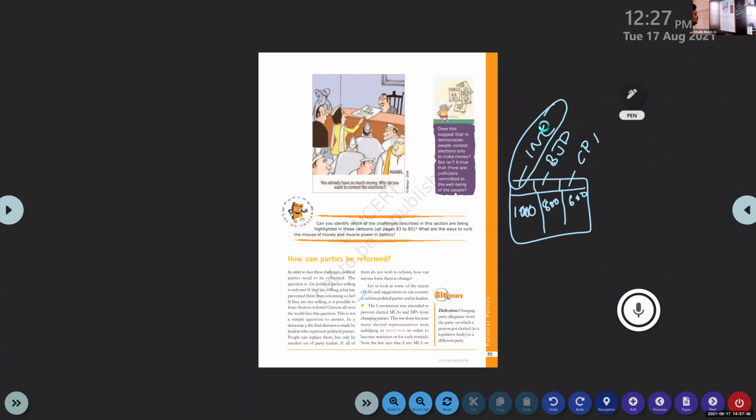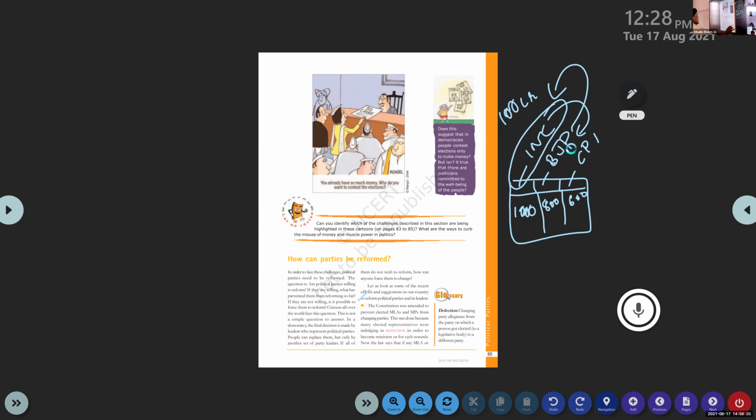Clear or not? And the BJP offered that particular candidate 100 crore rupees to jump from INC to BJP. So some MLAs or MPs will do that for money. Or this BJP says that you come to our party, we will make the government and we will give you a good ministerialship. We will make you a minister. So the members will jump from one party to another. It is called defection.